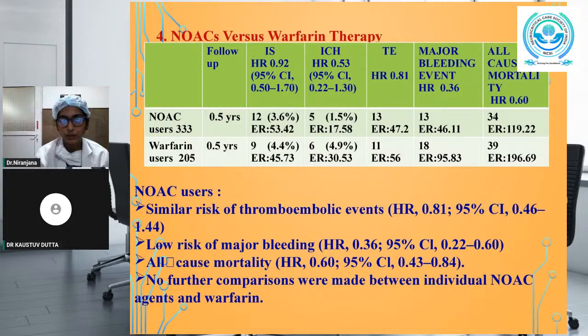Thromboembolism occurred in 13 patients in the NOAC group and in 11 participants in the warfarin group, with the hazard ratio of 0.8. Major bleeding events had occurred in 13 users in the NOAC group and in 18 users among 205 warfarin users, with the hazard ratio of 0.3. And the all-cause mortality occurred in 34 patients in the NOAC users and in 39 patients in the warfarin users, with the hazard ratio of 0.6.